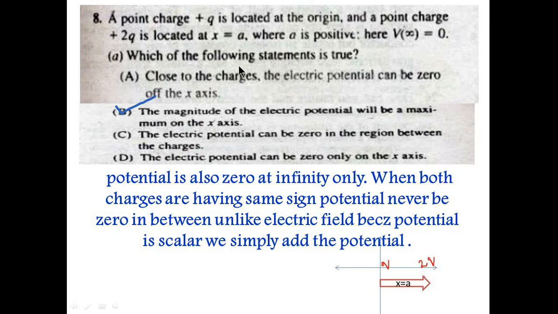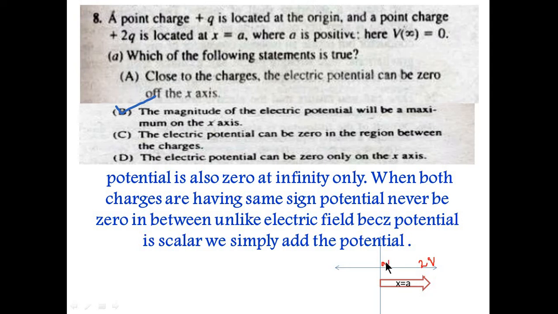Next question is a point charge plus q is located at the origin, and a point charge plus 2q is located at x equal to a, where a is positive, and we know that the potential is 0 at infinity. So which of the following statements is true? Let me make one thing clear to you here. In case of electric field, we talk about the direction.